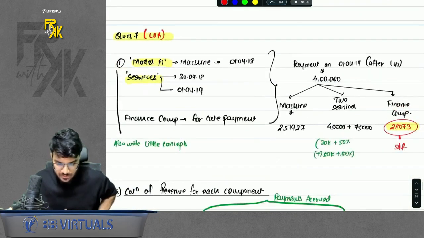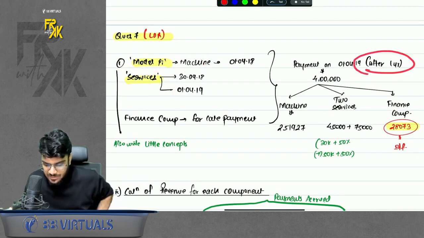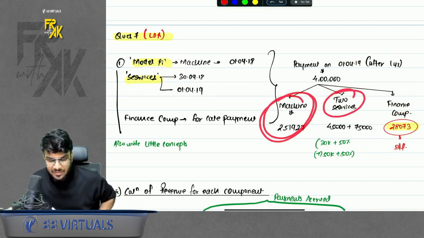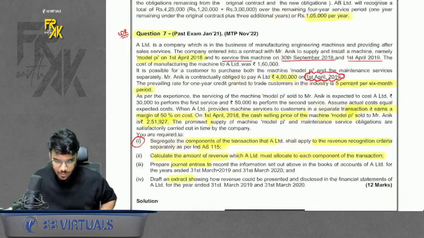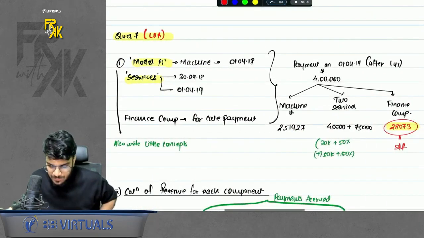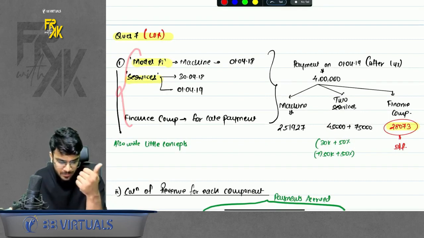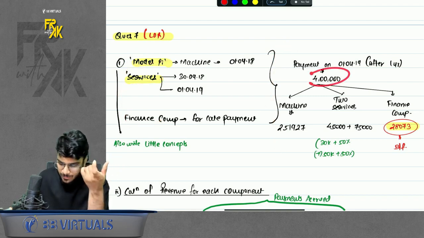See, question number 7. So we are giving this machine and these 2 services. Because the payment is received after 1 year, we will charge for some finance component also. The SSP of the machine and services are given in the question if you read it carefully. The balancing figure I will treat like a finance component. Now how to account for this? They want us to separate the 4 lakhs between all the 3 parts. So first, how many components do we have? We have 3 components: machine, services and finance component. Next, they want us to bifurcate the 4 lakhs between all the 3 components.